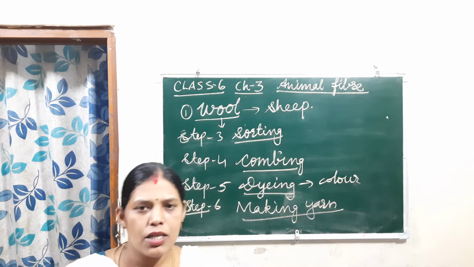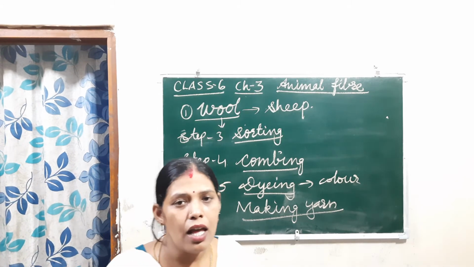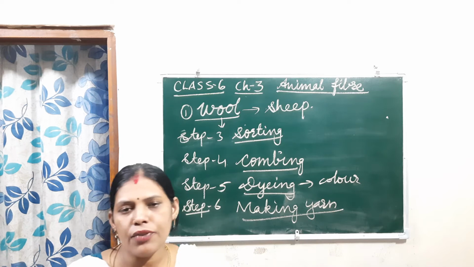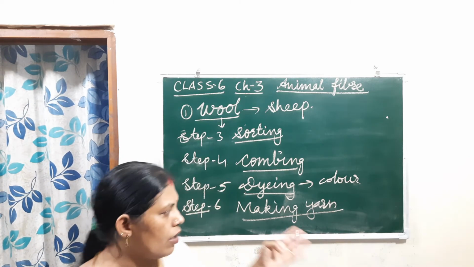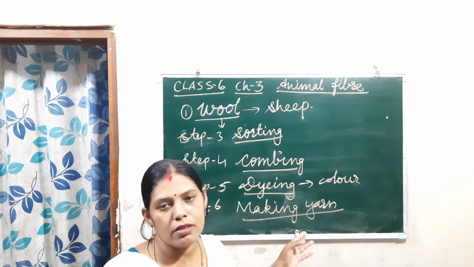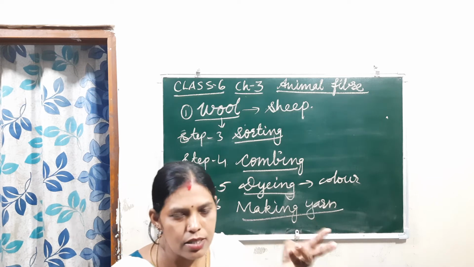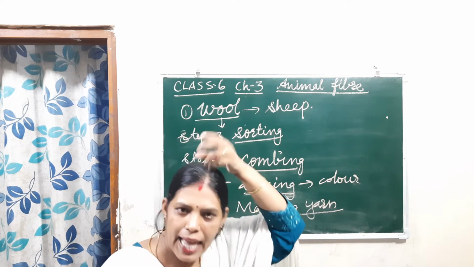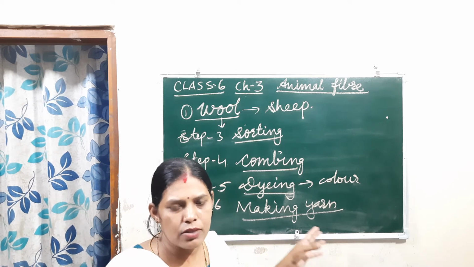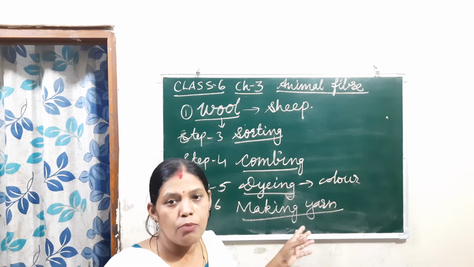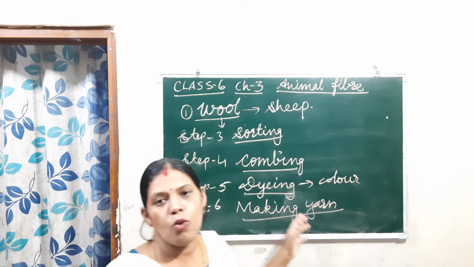Then it is sent to the factories for knitting the woolen clothes. We purchase woolen fabrics as sweaters, woolen caps, woolen socks, woolen gloves, shawls, and mufflers also. So many things are made from the woolen fiber.